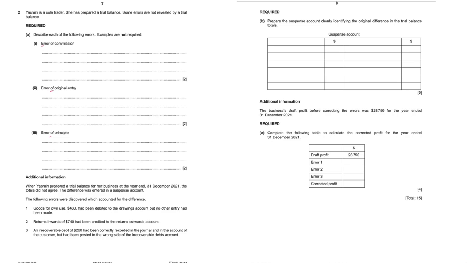Additional information: when Yasmin prepared a trial balance for a business at the year end, 31st December 2021, the totals did not agree. The difference was entered in a suspense account. The following errors were discovered, which accounted for the difference. Goods for own use 430 had been debited to the drawings, but no other entry had been made. Basically, the correct entry is drawings debit, purchases credit.